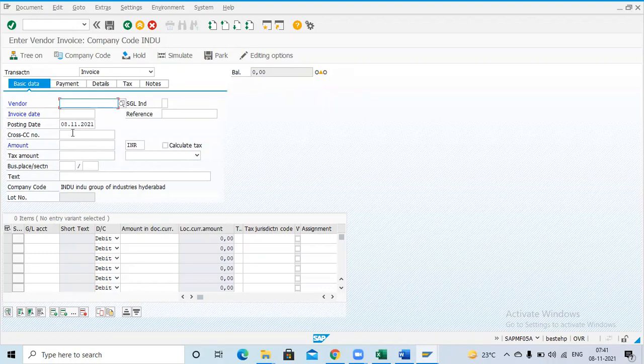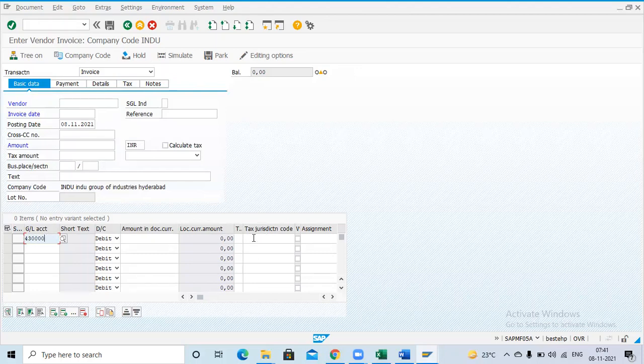First the system will check what is the combination. The combination is the Indu company plus this GL. I am giving this condition only for one GL. Assume it is a cash GL, or else any kind of expenses you can give. So this is the rent expenses. I am giving the condition only for this company code. If I enter this GL, what is that amount?